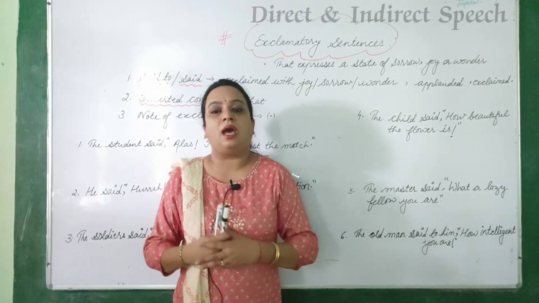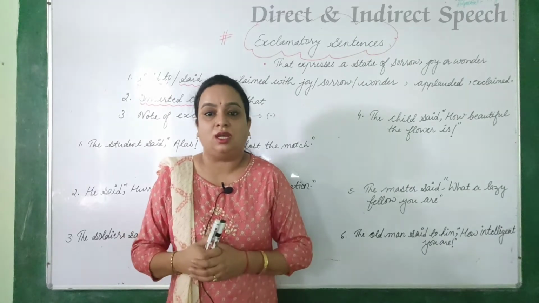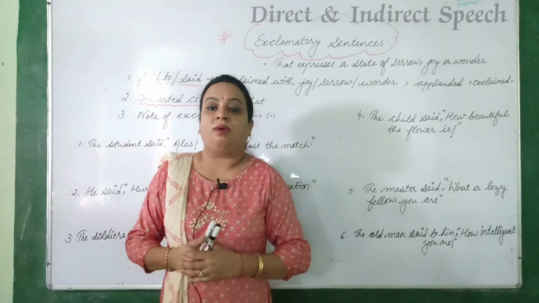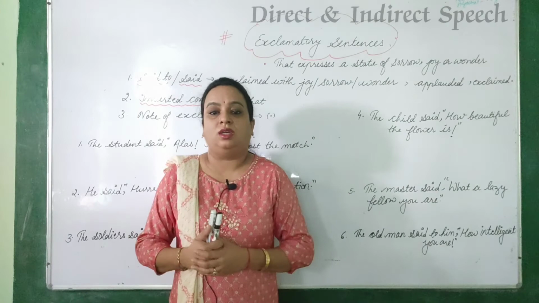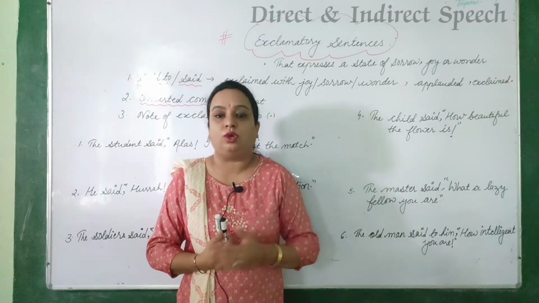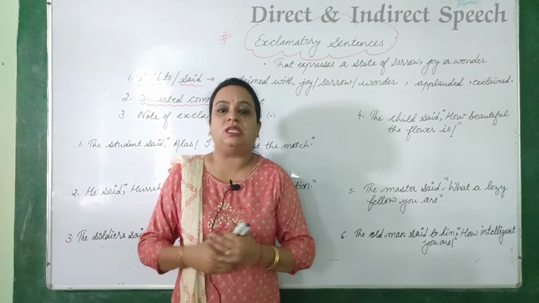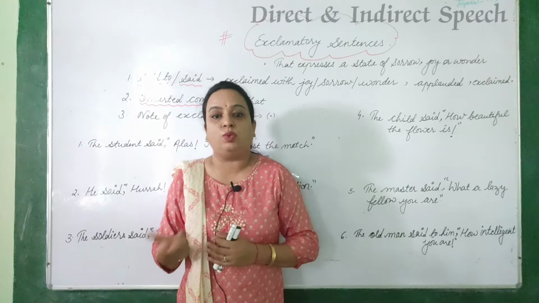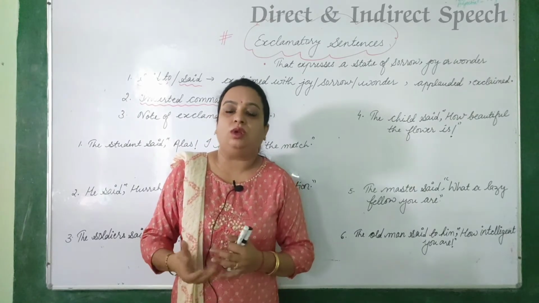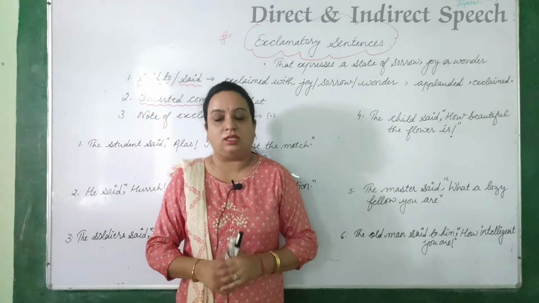If something bad happened, we said alas, this is very bad, right? Alas, my friend got hurt. Clear? So this is what? Alas. This is a feeling of sorrow. Bravo, we have won the match. So this is praise, or applause we are doing here. This type of sentences are known as exclamatory sentences, right?